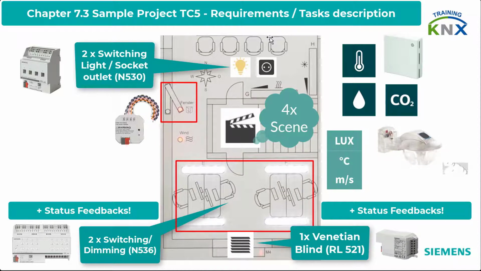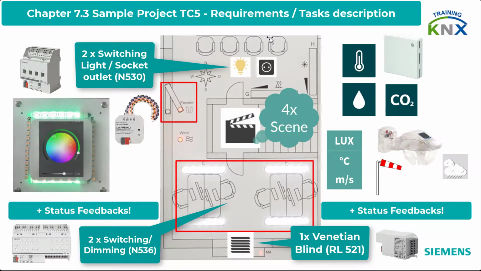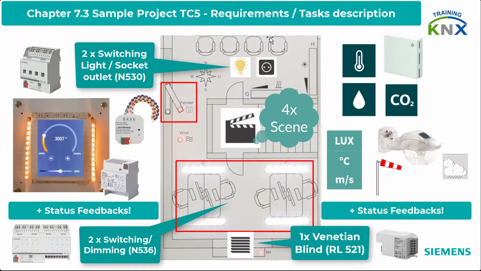The wind alarm of the weather central should control the blind actuator and be displayed on the TC5. A colored light control, red, green, blue and white, as well as tunable white control are to be realized by a DALI gateway N14103.